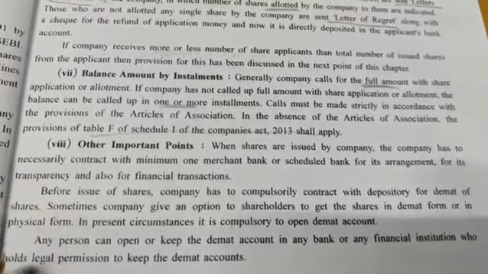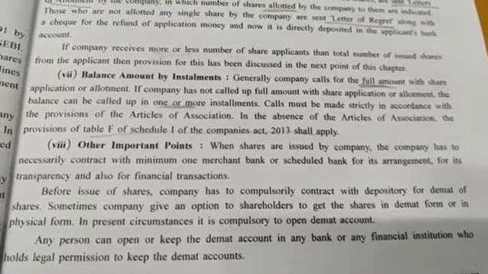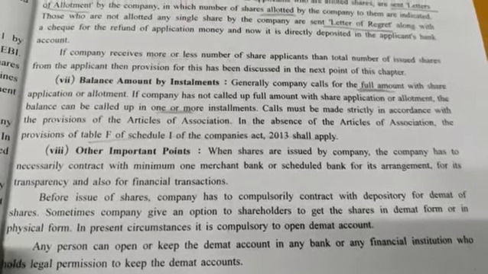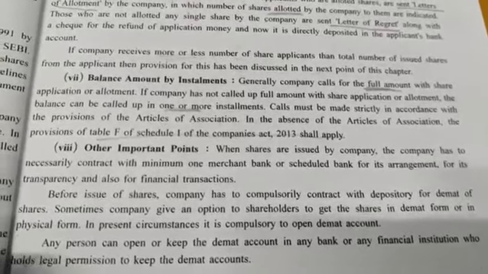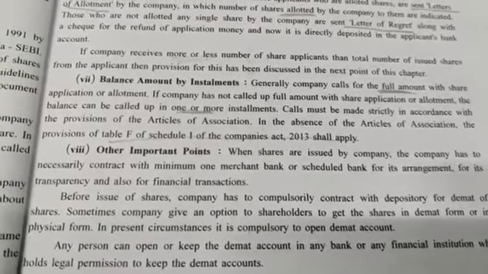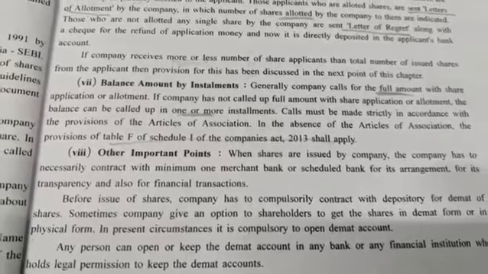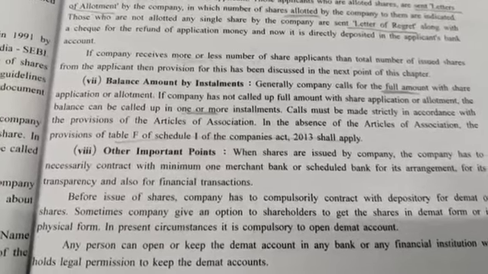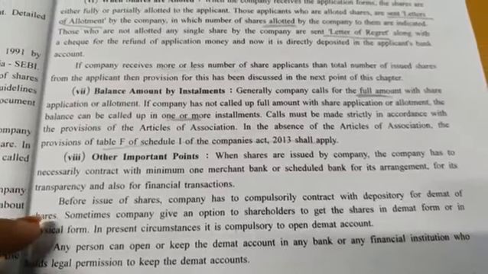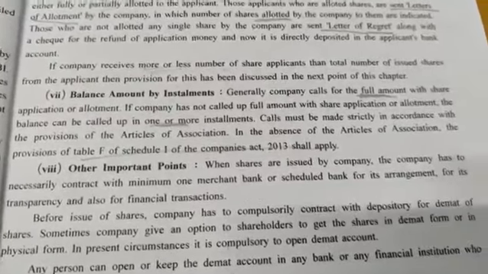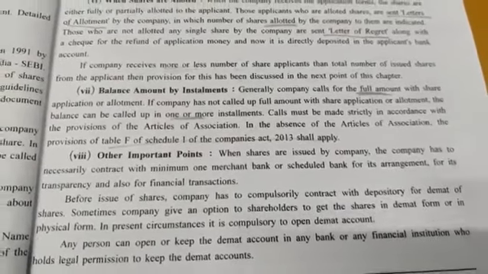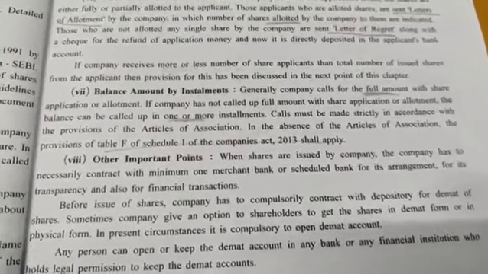Before the issue of shares, the company has to compulsorily contract with a depository for demat of shares. See, now you have learned in OC also that nowadays shares are not given in physical form. They are stored in electronic form. So if you want to purchase shares, there should compulsorily be a demat account. Next thing, you have to keep in mind that you should be in a contract with any of the depository agencies, either private or government, and you should have a demat account.